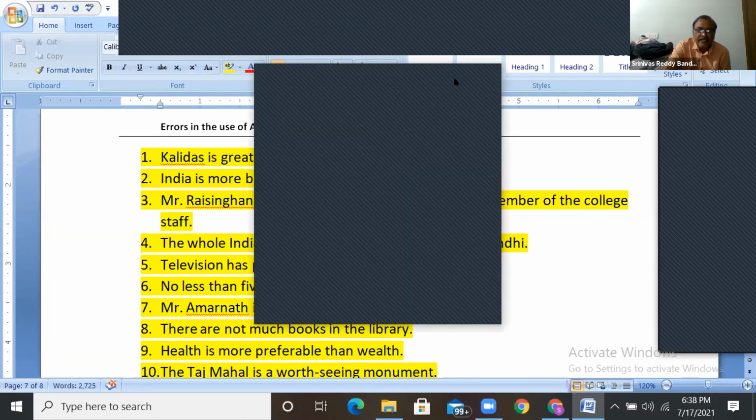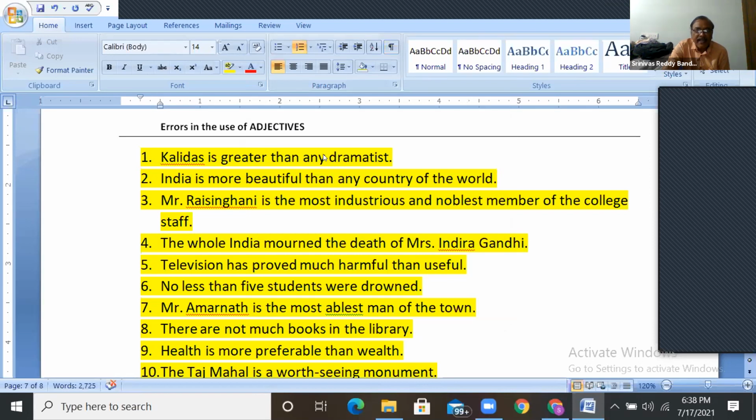So, the mistake is any. Don't say any dramatist. If you say any dramatist, Kalidas also comes in that group. So you have to say here any other dramatist. Don't say any dramatist. Say any other dramatist. That is the mistake here. Right? Any other. So these are small mistakes only.